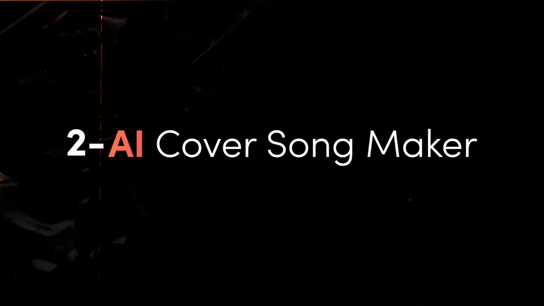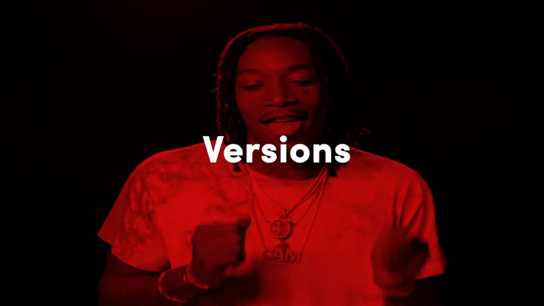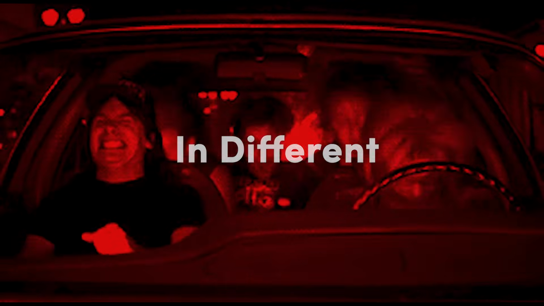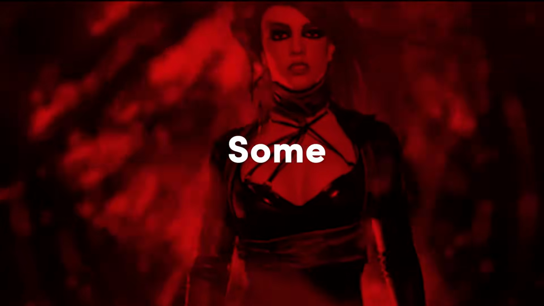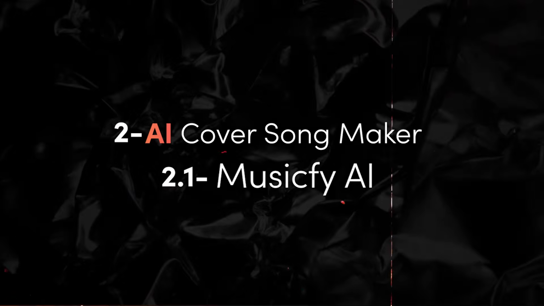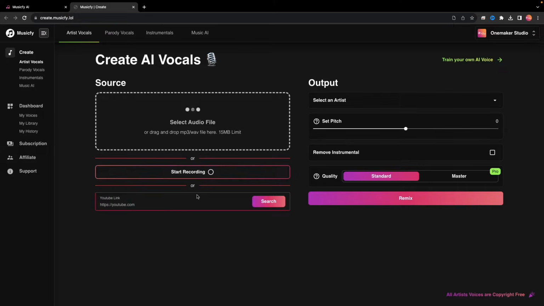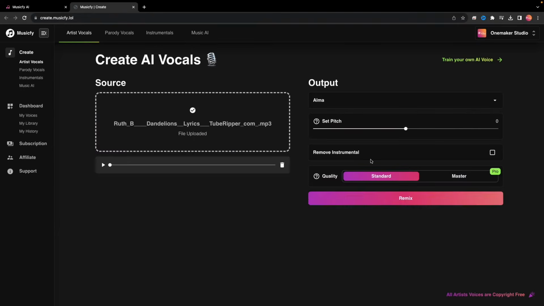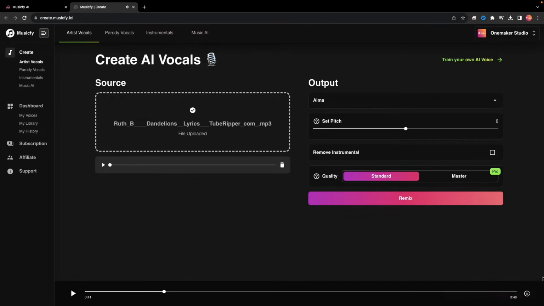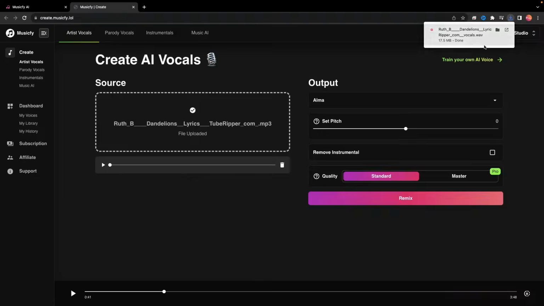AI Cover Songs Maker. These tools can create cover versions of existing songs in different styles or genres. Some examples are 1. Musicfy AI. Create custom cover songs effortlessly. Sign up at musicfy.lol for a free account. Select a song, choose a singer, fine-tune, and generate. Download your masterpiece as an MP3 or share on social media.